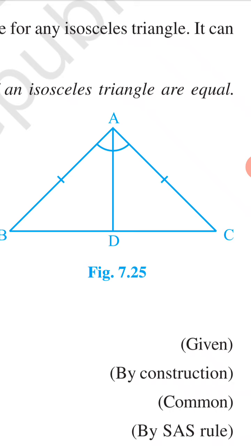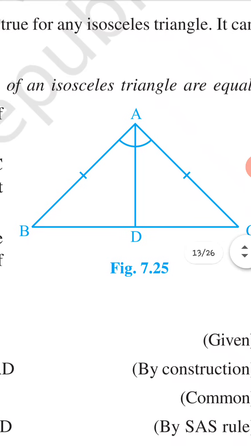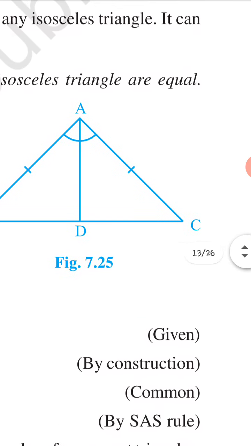So in triangles ADB and ADC, AB is equal to AC and AD is equal to AD, it is common, and angle BAD will be equal to angle CAD because AD is the bisector. So triangles ABD and ACD are congruent by the SAS congruence rule, so angle B is equal to angle C. This way we have to prove the theorems and do exercise 7.1.